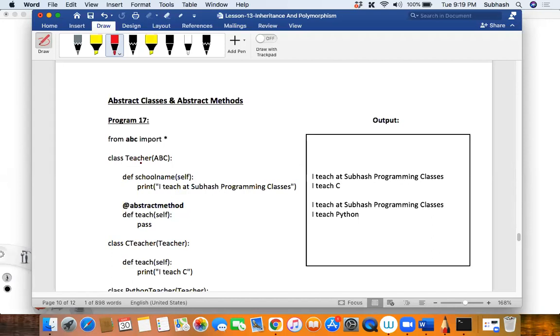One more thing that I want you to understand: the abstract class part is over. Now, what do you mean by an abstract method? Abstract methods are those methods which do not have a body for themselves. Such methods are called abstract methods. So here you can see this is an abstract method. It does not have a body. So why is it not having a body?